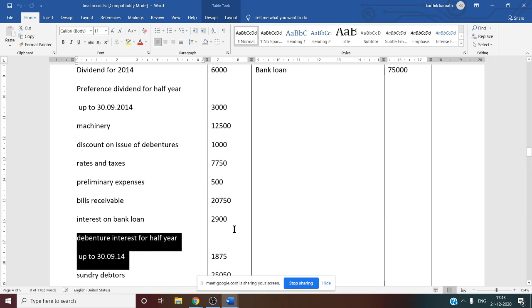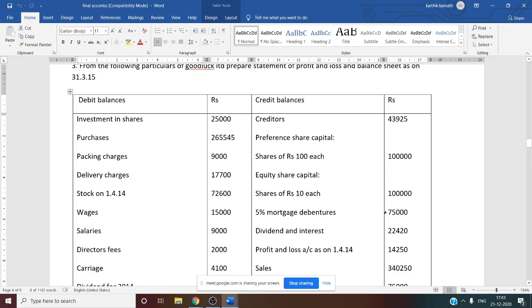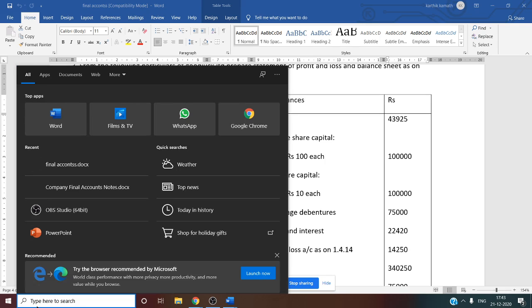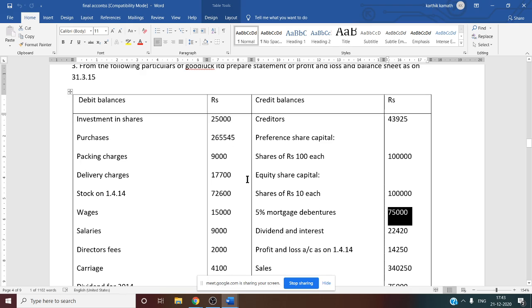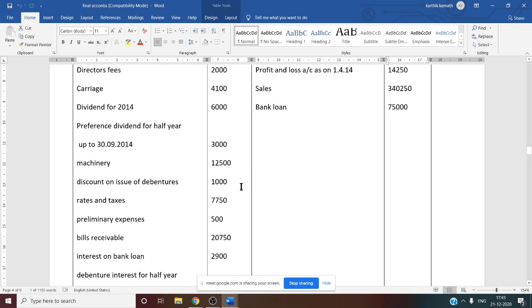Or else you can see the debenture information. See, this debenture information is given here, 75,000 into 5%. So let us cross check this information now. Let us use the calculator. 75,000 into 5% into 6 months information we want, 6 divided by 12. So what is the value? 1,875. So it is the same. Both ways the answer is the same.